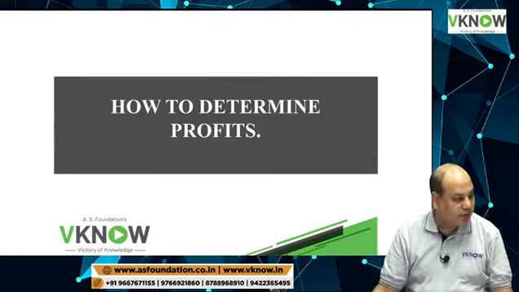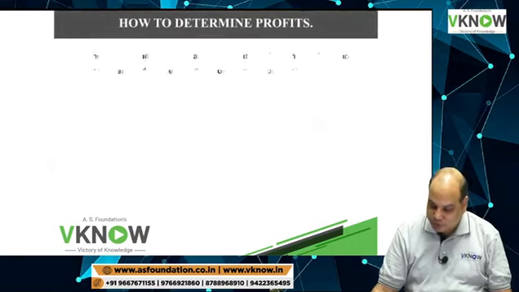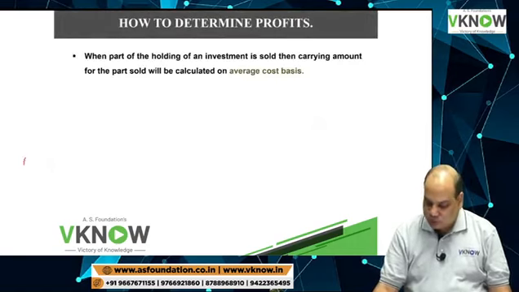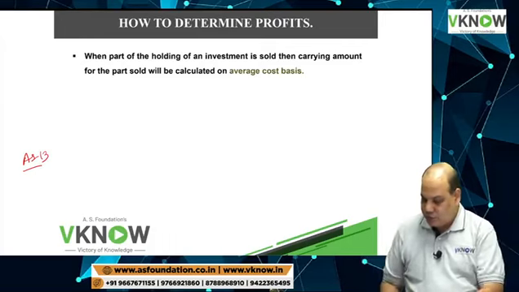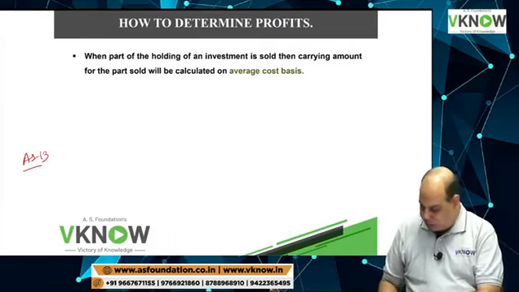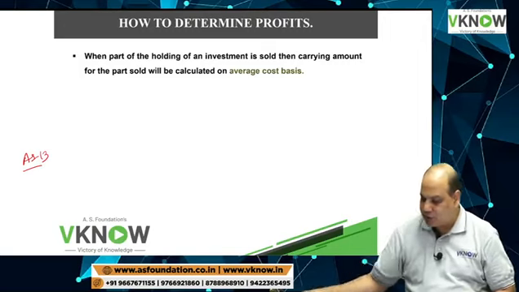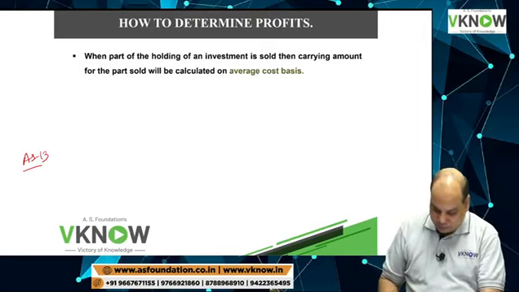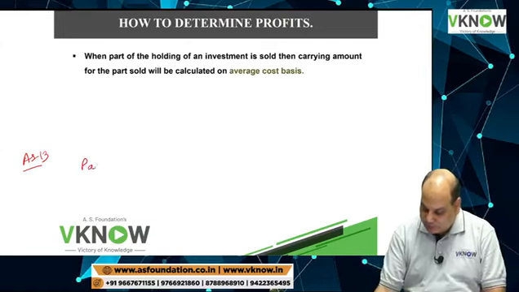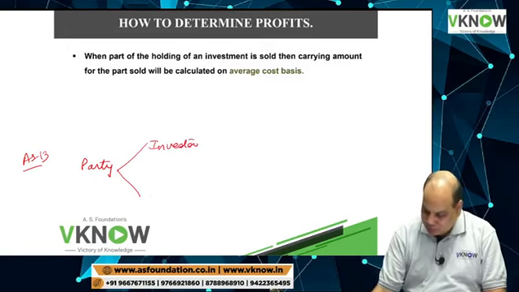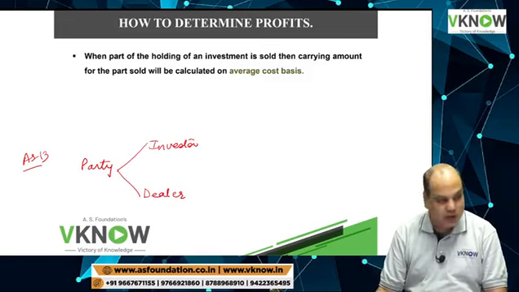Next paragraph, how to determine profits. AS 13 says check whether the party is an investor or a dealer.